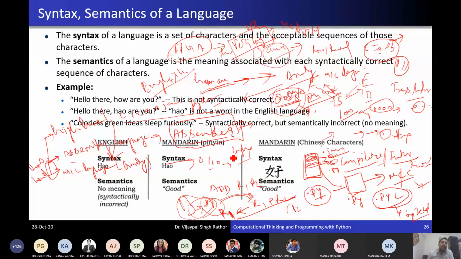So that is basically about the different types of languages. Is there any query from your side? You are welcome, please ask any query. Otherwise, I'm moving ahead.